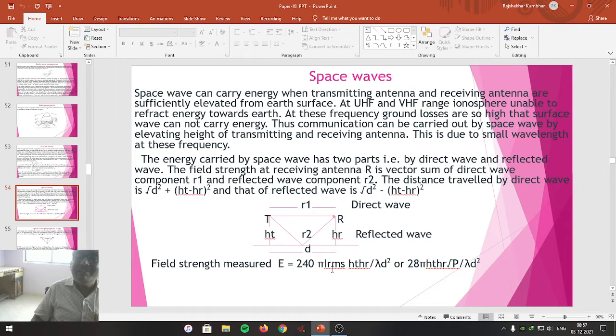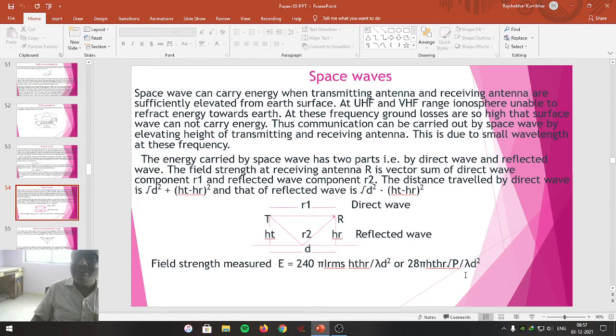I RMS is the RMS current carried by means of the space wave, either by means of a direct wave component or by means of a reflected wave component. HT is the height of transmitting antenna, HR is the height of receiving antenna, lambda is the wavelength of the wave, D is the distance between transmitting and receiving antenna.